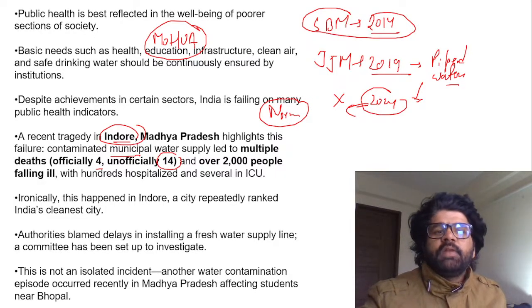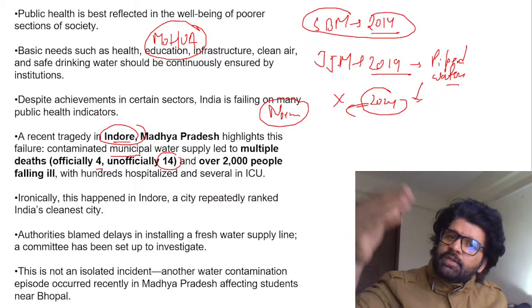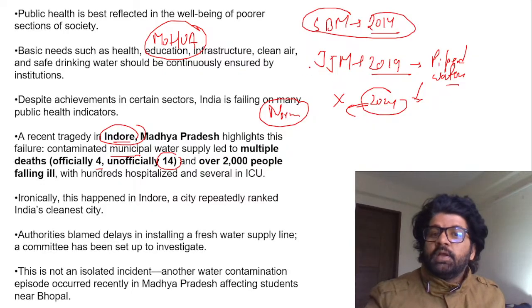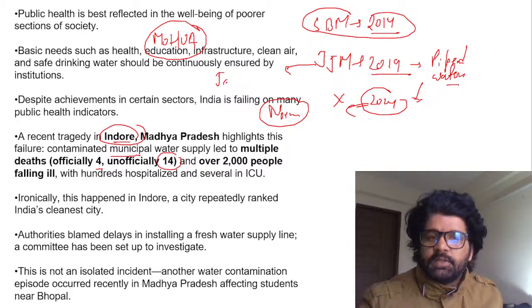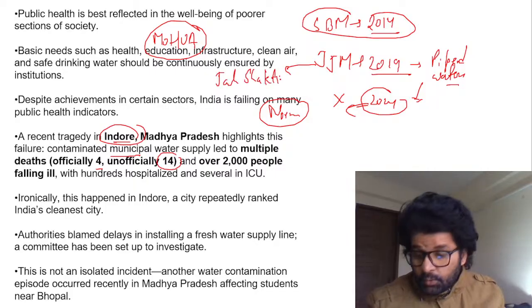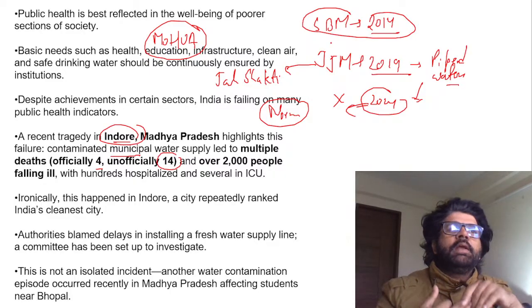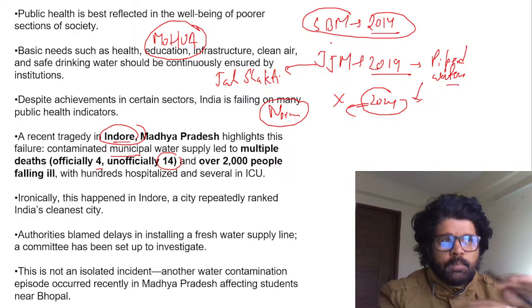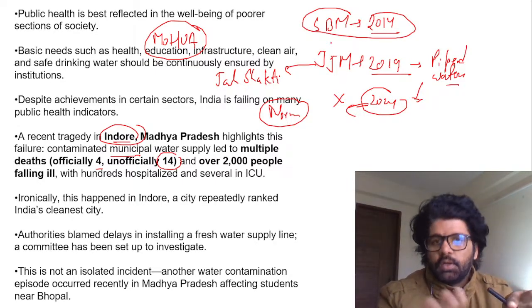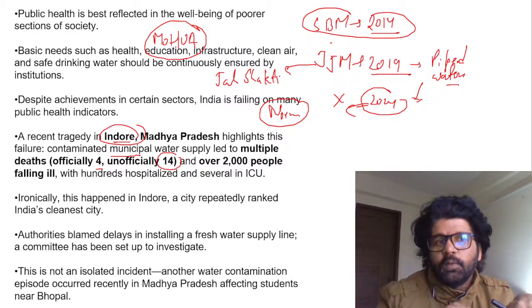So public health best reflected. Because in spite of all these things, Swachh Bharat Mission, Jal Jeevan Mission, the nodal ministry is also Jal Shakti, just like Swachh Bharat Mission Rural. And I have told you 60,000 times that for Swachh Bharat Mission Rural, you may feel it is the Ministry of Rural Development, but it is not. It is the Ministry of Jal Shakti, earlier the Ministry of Drinking Water and Sanitation.